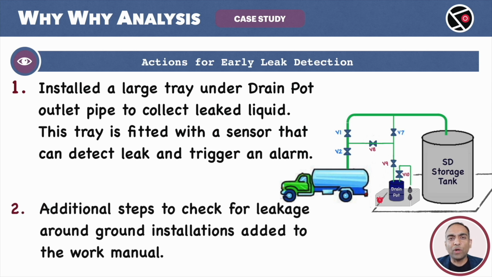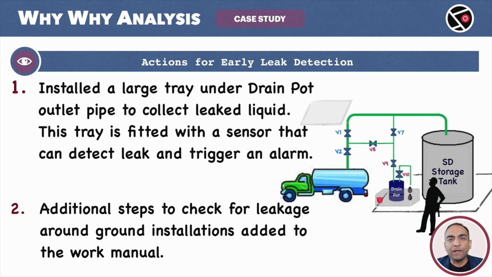The workers were keeping an eye on the process from the observation deck. This deck was raised above the ground. The position of the deck made it impossible to detect the leak happening at the ground level. The view was blocked by the tanker. As a countermeasure, changes were made to the work manual. The workers will now have to come down from the observation deck and check for leakage around the ground installations.